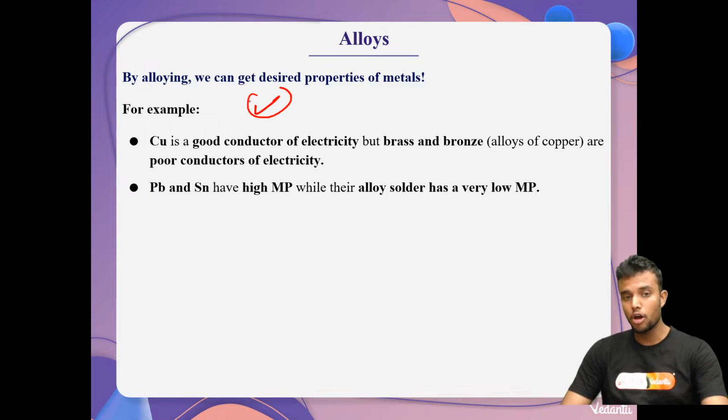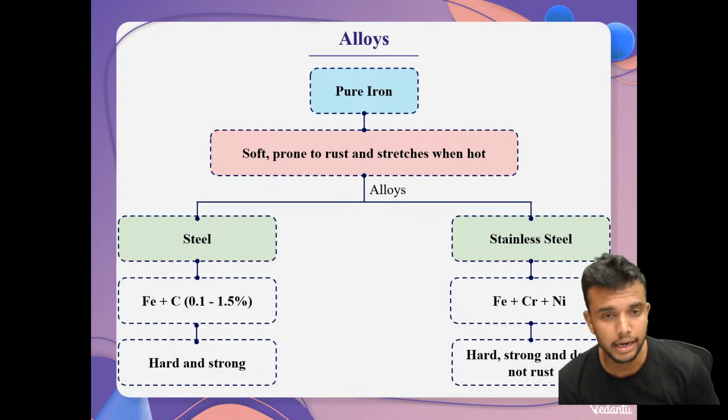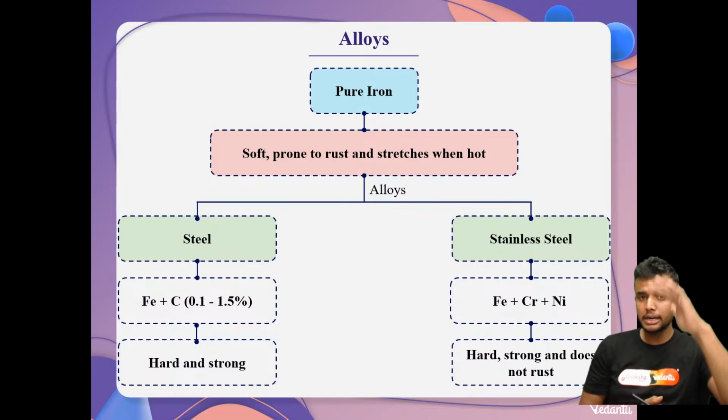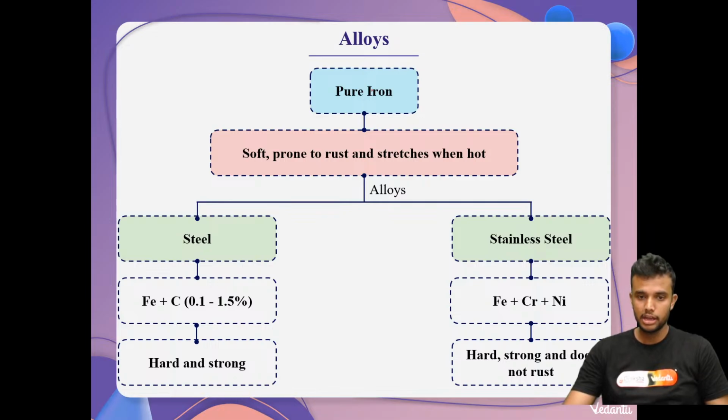Next, why is alloying done? Copper is a good conductor. What is the use of alloying? It improves their properties. Some metals are very good conductors, but by using alloying we can easily lower their conductivity, lower their boiling point, or increase their properties. For example, look here, pure iron.